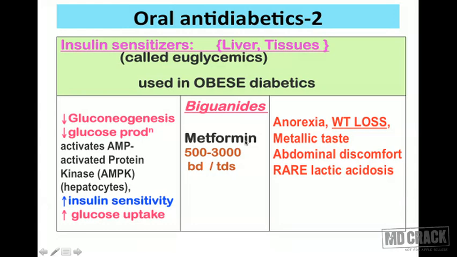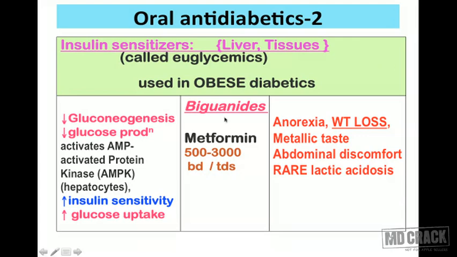Biguanides is metformin. Their adverse effects include anorexia, a sensation that I need not eat now. I don't want to eat. That's a typical sensation. It's not nausea. It's a feeling that I should not eat. A little lack of appetite. And because they have got this adverse effect, the patient slowly eats less, and this leads to weight loss. And this is why these agents are preferred in obese diabetics.